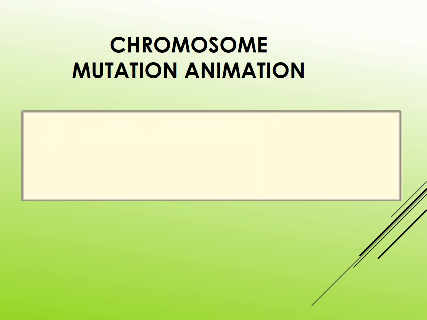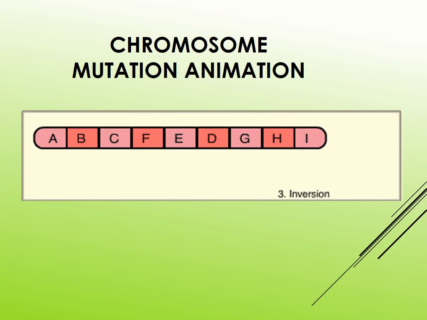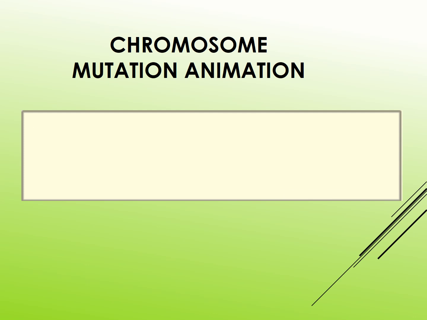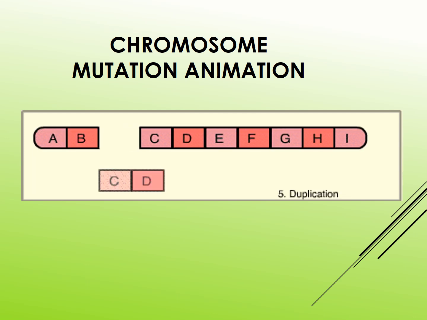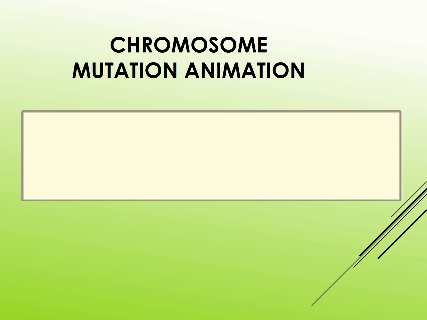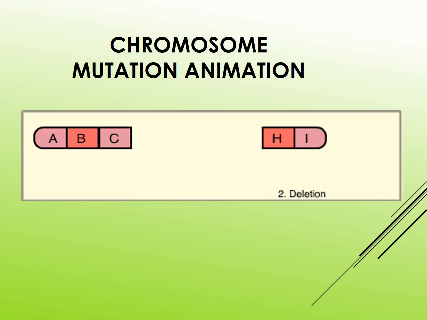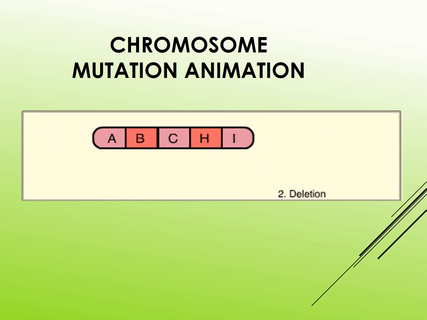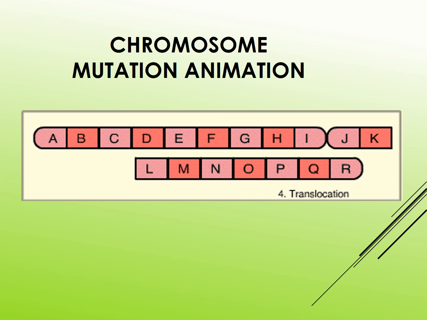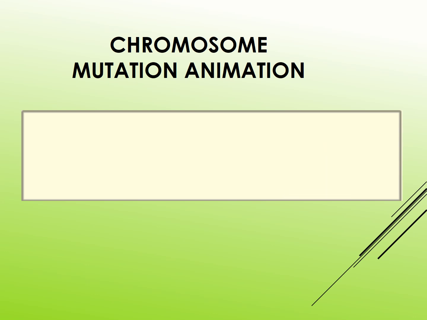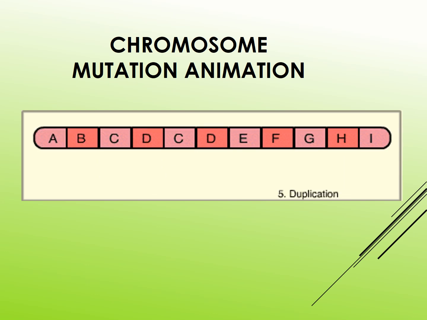Here we can see the animation of the chromosomal mutations one by one. The original chromosome, and deletion, where a portion gets deleted. Inversion, where the arrangement is changed into another order. Translocation, where a segment gets joined with a non-homologous chromosome.